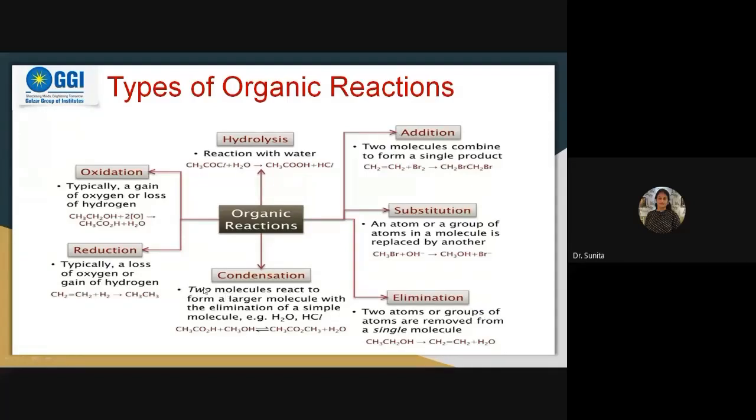We discussed that when two different molecules having functional groups condense together, then again the elimination of small molecules takes place. But here it is from this one substance, whereas in condensation two different molecules having functional groups condense together. So this is the difference. Dehydration means removal of water, and hydrolysis means addition of water. Then we discussed oxidation and reductions, where in oxidation oxygen is added, and in reduction hydrogen is added. That type of reactions are called oxidation and reductions.